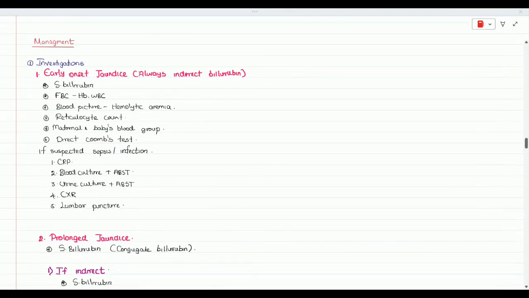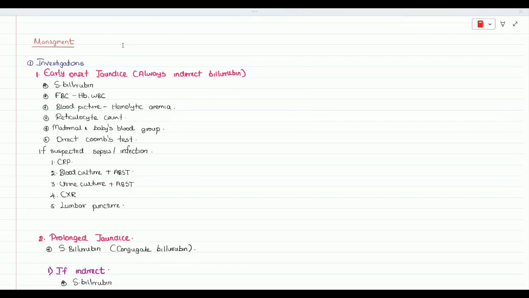And shall we move to the management part? I think so. If you find any question, because I'm also not sure, I may also make mistakes. This is my own note. So if you find any mistakes, or if you want to ask any question, let me know. I will let you know if I know.